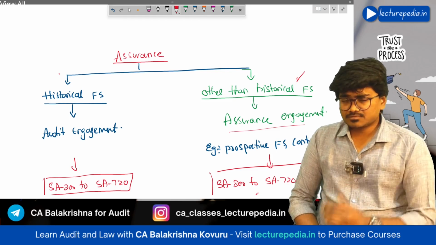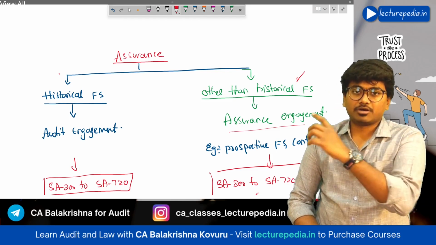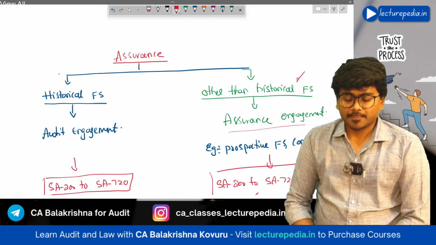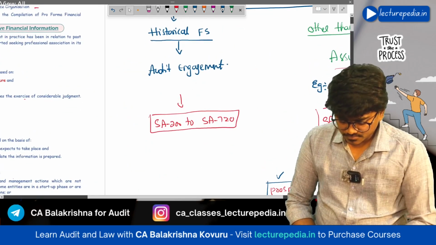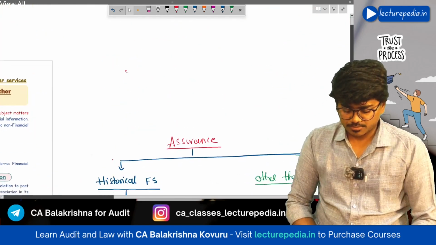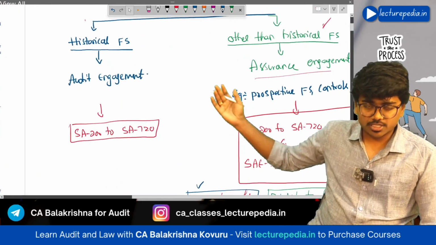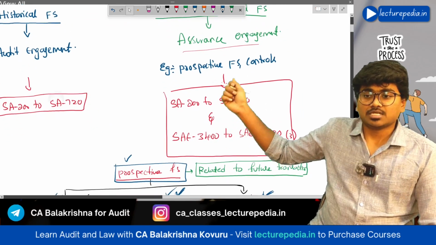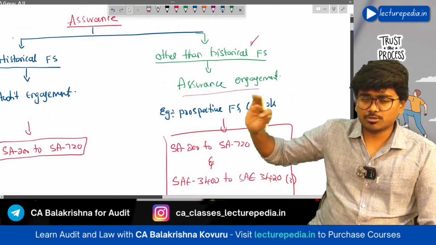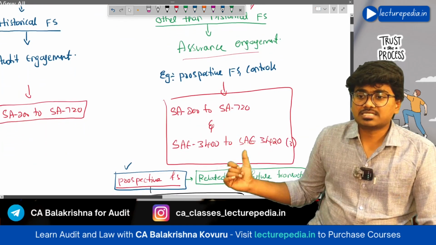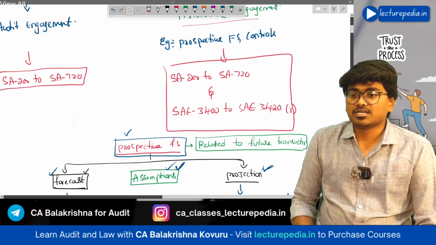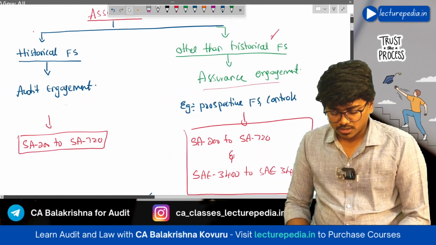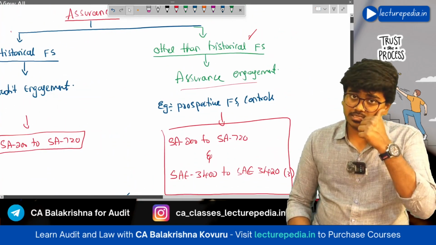These types of engagements will be covered under the SAE 3000 series. Now, for audit of historical financial statements, all the standards from SA 200 to SA 720 will be applicable, whereas for assurance engagements, SA 200 to SA 720 will be applicable along with the SAE 3400 series. As I have already told you, there are three standards under this series.